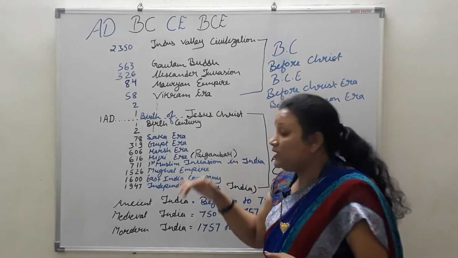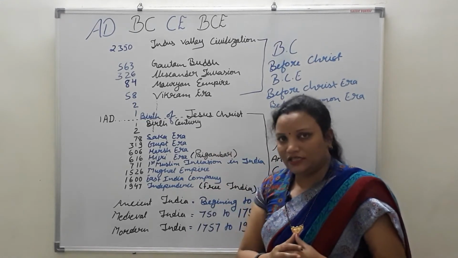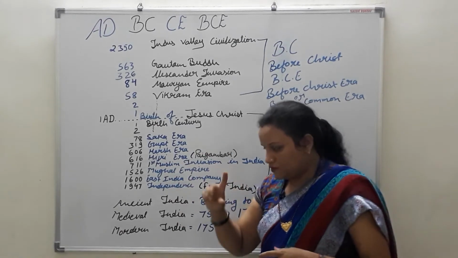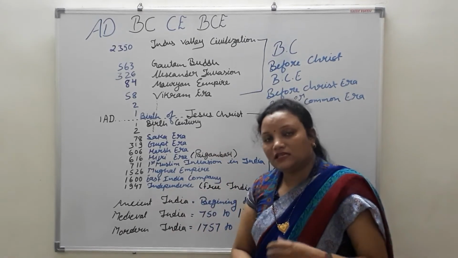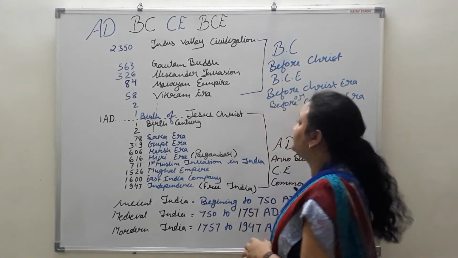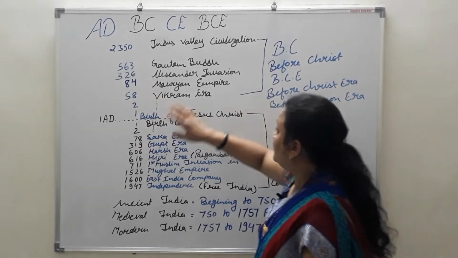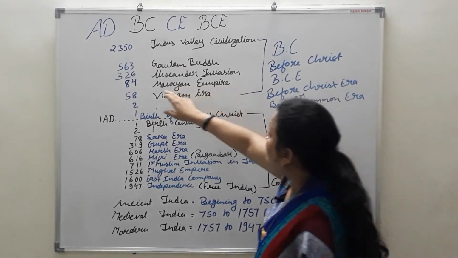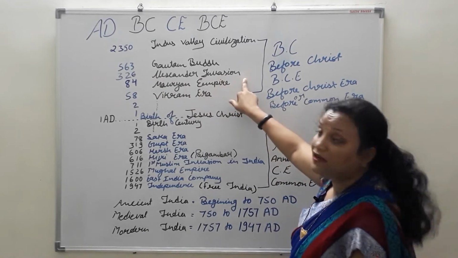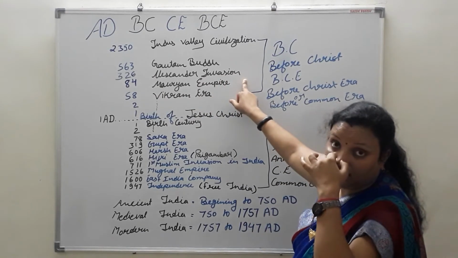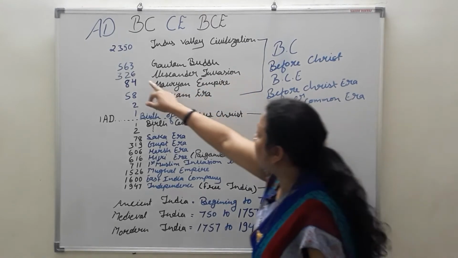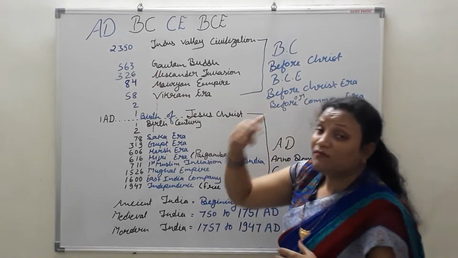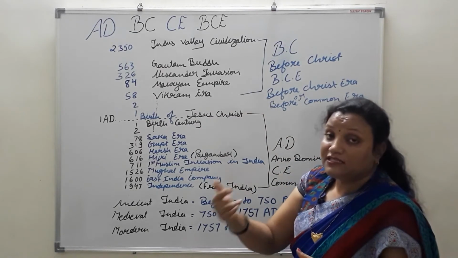In the English calendar, which is running internationally, we have 365 days, and after 4 years it will be a leap year. 84 BC is the Mauryan Empire, and 326 BC is Alexander's invasion, when Alexander entered India to win India. 563 BC is the Gautam Buddha time period, when Gautam Buddha was born.